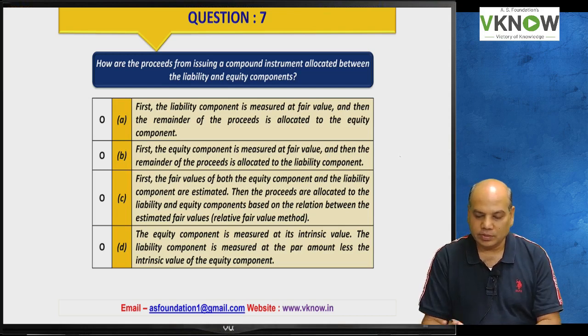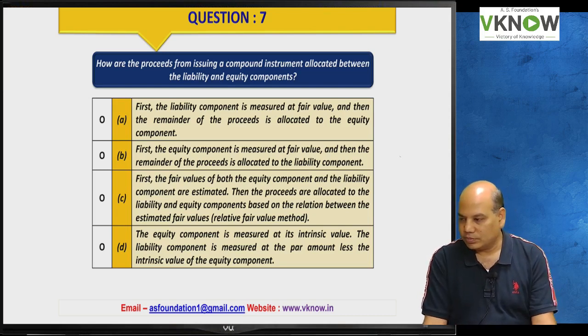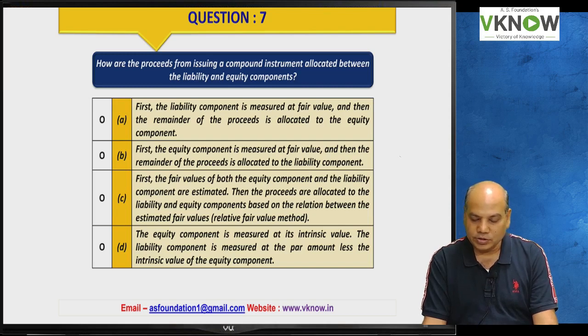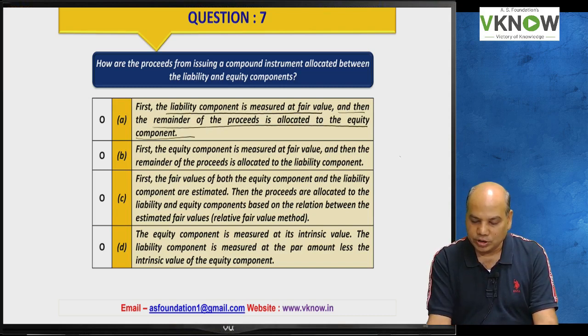The answer given by all the students is A. Let me check. How are the proceeds from issuing a compound instrument allocated to the liability and equity component? First you have to calculate the liability at fair value. The remainder amount will be allocated to equity. Seems to be right. I'll hold it, but we have to read the other options also.